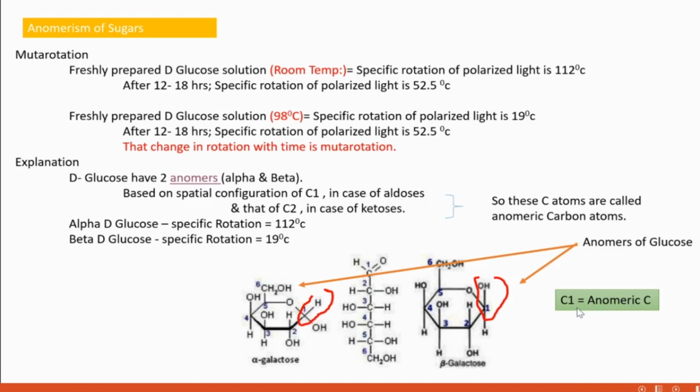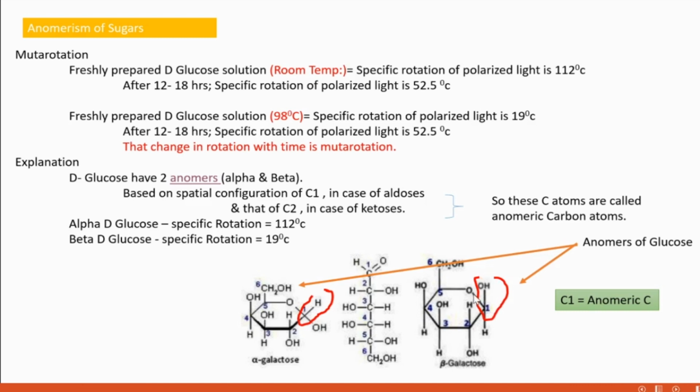Then here, these two ring forms are anomers of galactose. Okay, galactose. Here, if we notice these two ring forms, it is not a ketose because there is no keto group. C double bond O is not present here. Only the CHO group. That means it's an aldose.